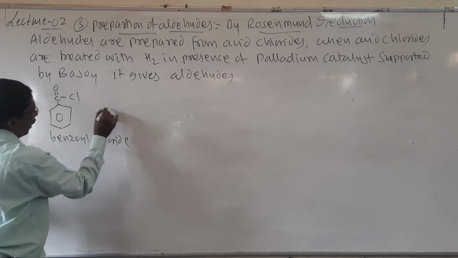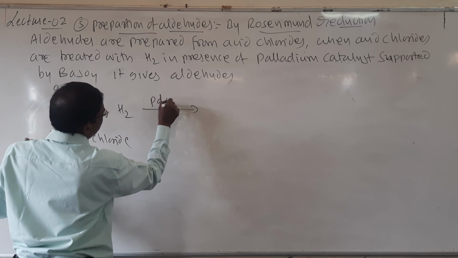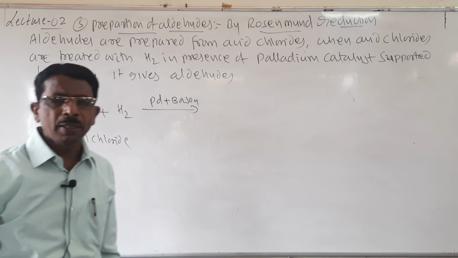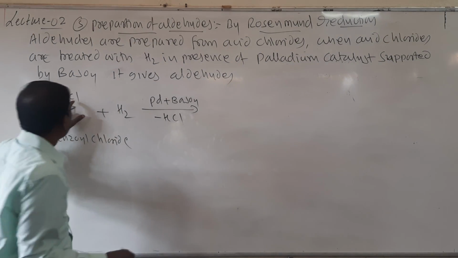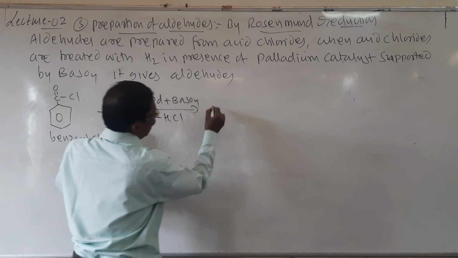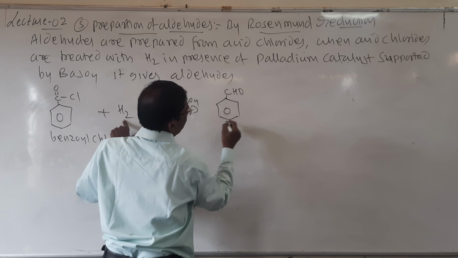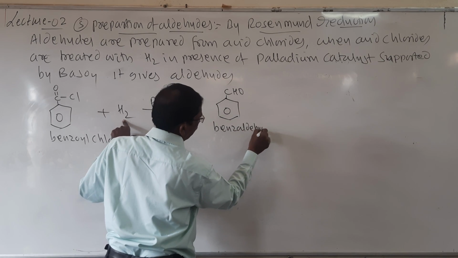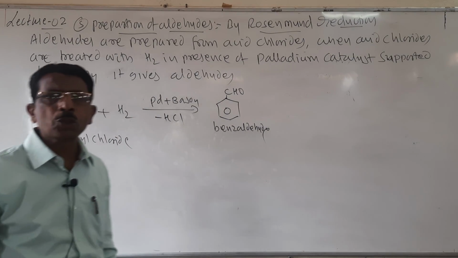When this benzoyl chloride is treated with hydrogen in presence of palladium catalyst supported by barium sulfate, this H and Cl is removed as HCl, and then it forms benzaldehyde. So students, here it carries 2 marks.